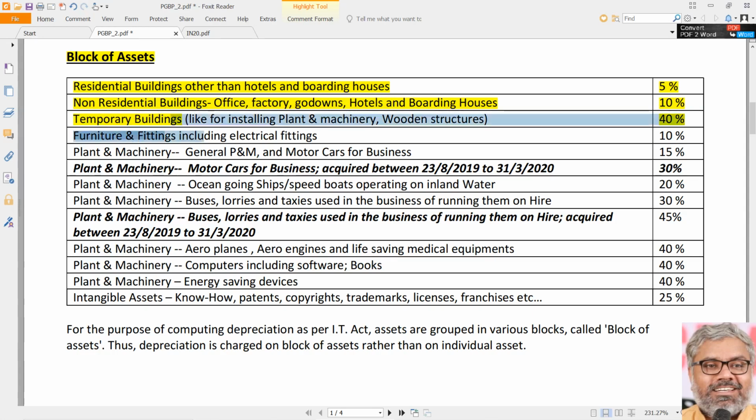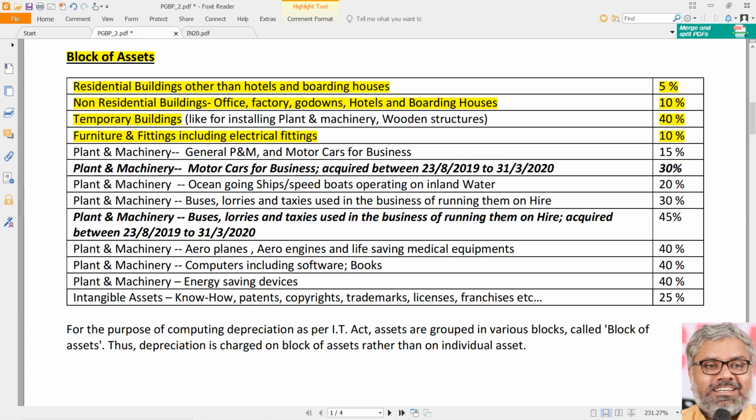Then coming to furniture and fittings, the rate of depreciation is 10%. Furniture and fittings, including electrical fittings, all of them fall under this category. For example, air conditioners, interior decoration and electrical fittings all fall under furniture and fittings.